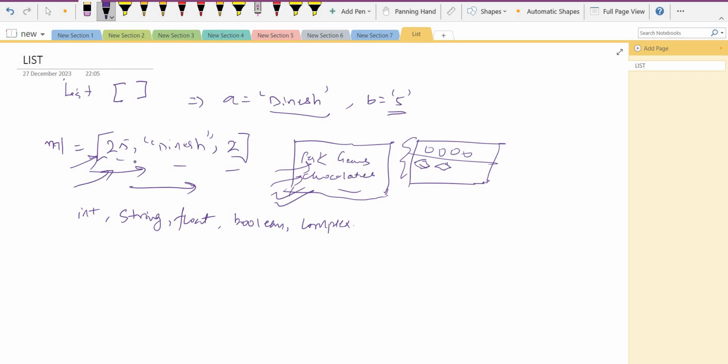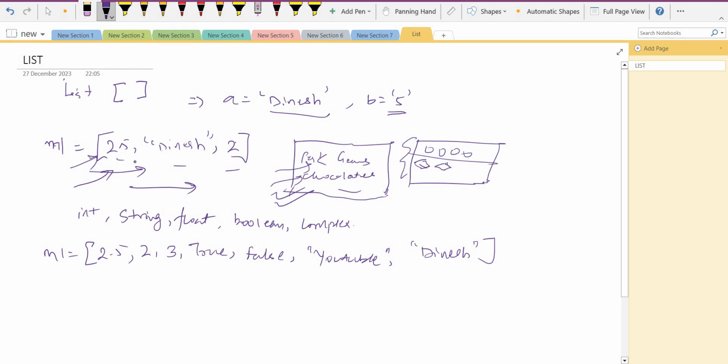So ml is equal to 2.5, then 2, 3, True, False, then YouTube, then Dinesh. Such types of data types a list can take inside. Okay, this is the list for you.